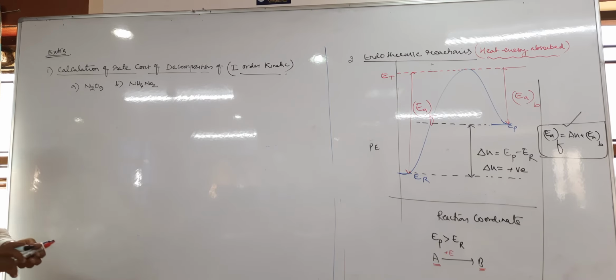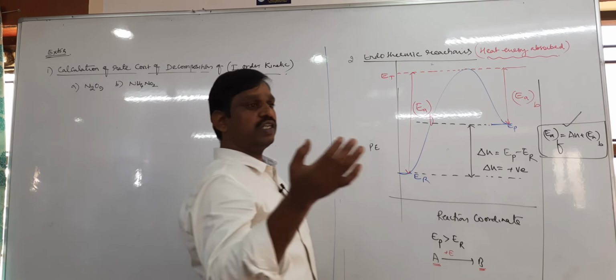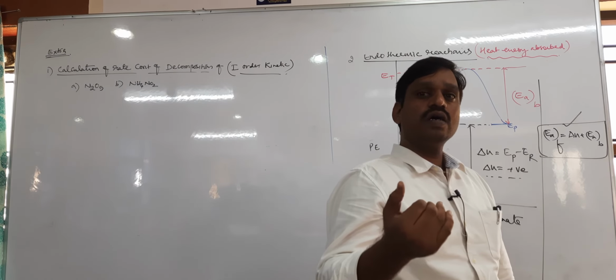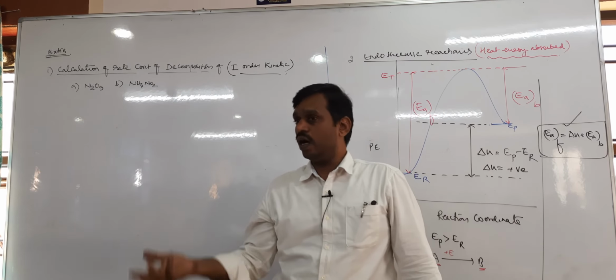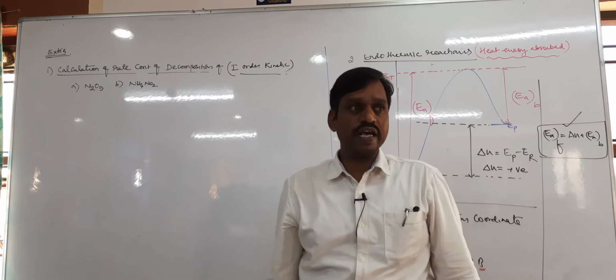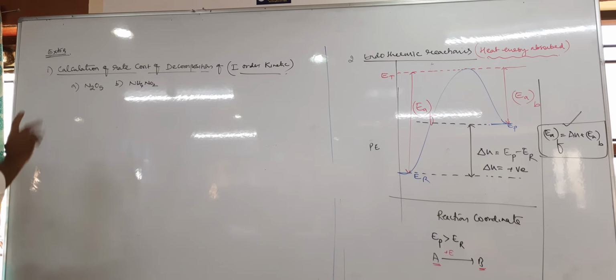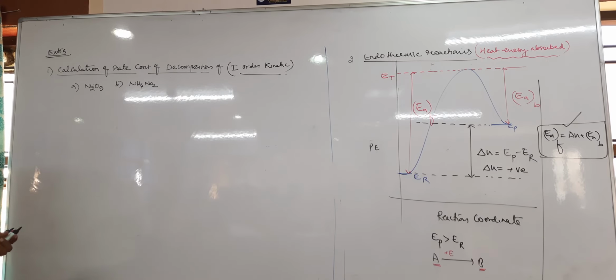Now let's see, if it follows a first order reaction, what is the rate constant? K equals 2.303 by t log a by a minus x. It is a first order reaction, that only, but we change the format. For these two we have the same format, that's why I have taken the same.